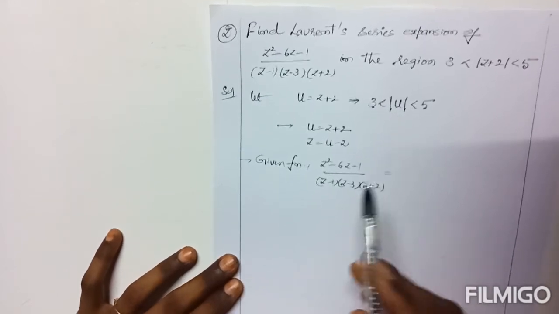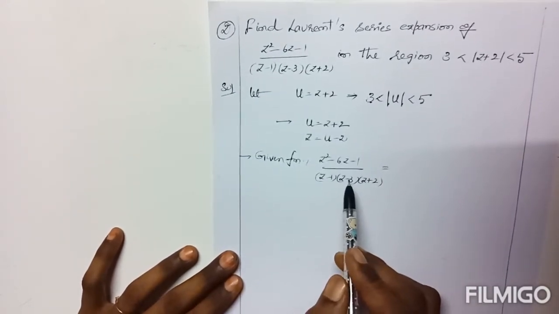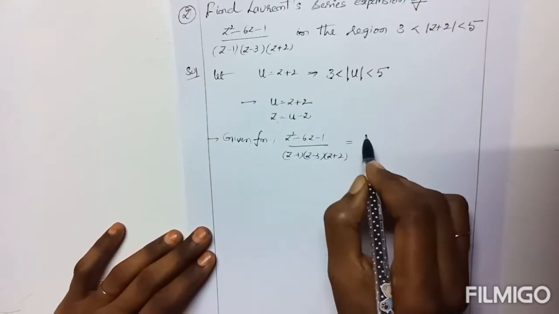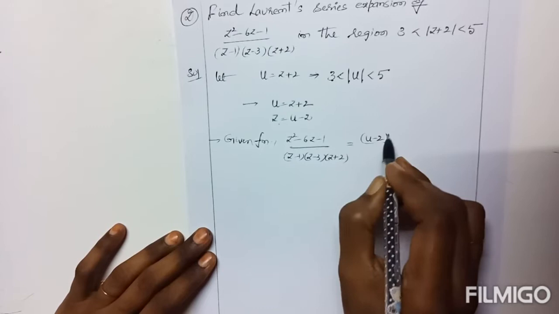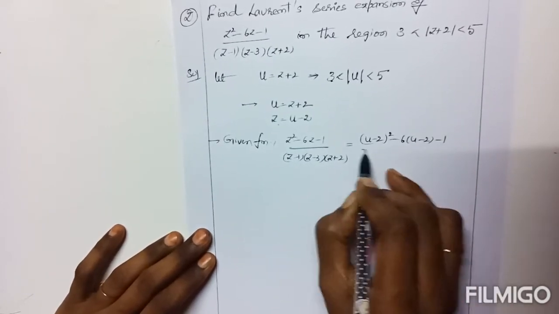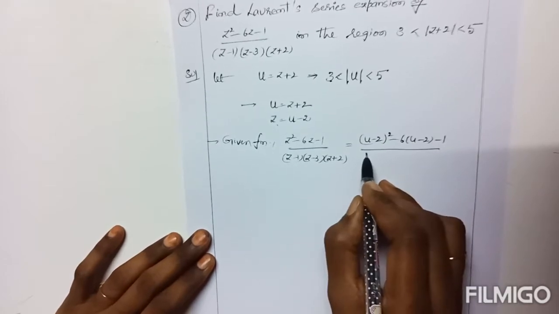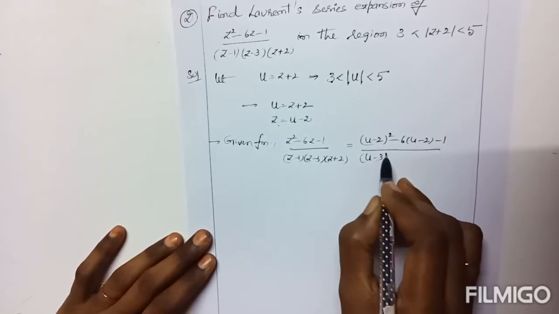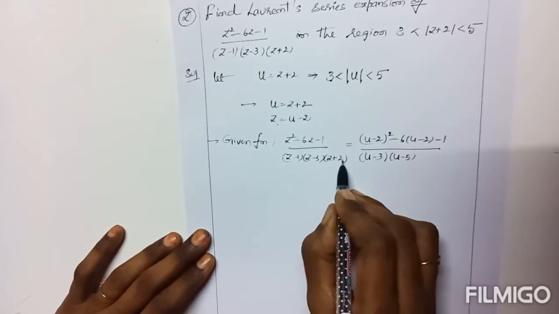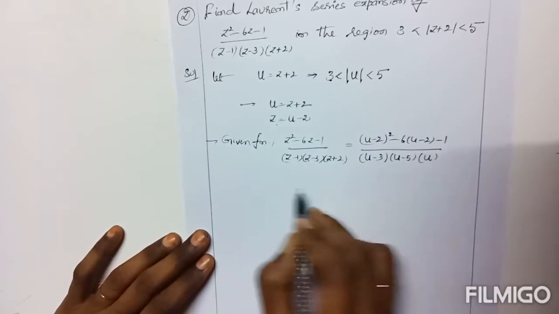So we should define the function also in terms of u by writing z equal to u minus 2. Now (u minus 2) whole square minus 6 into (u minus 2) minus 1 by: u minus 2 minus 1 is u minus 3, u minus 2 minus 3 is u minus 5, u minus 2 plus 2 is u.